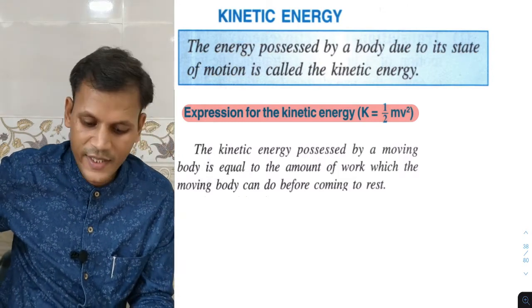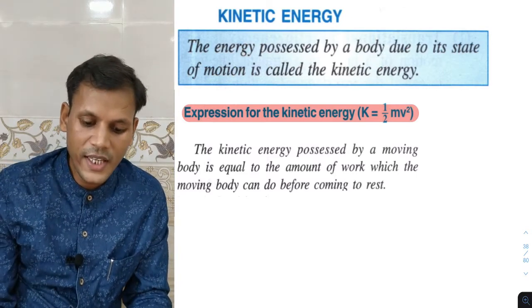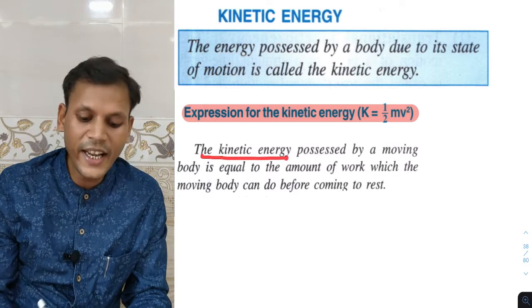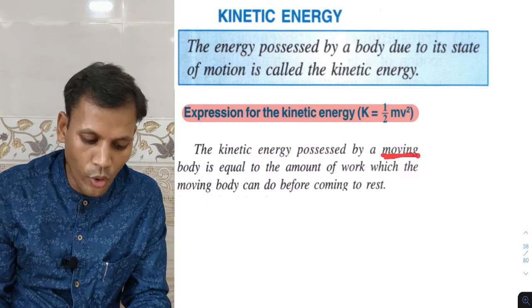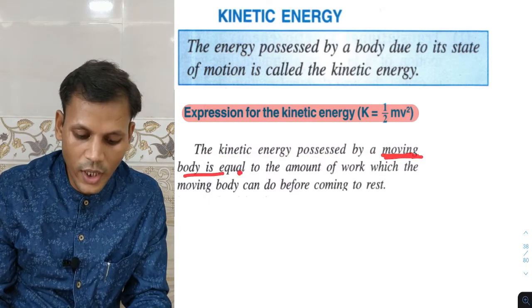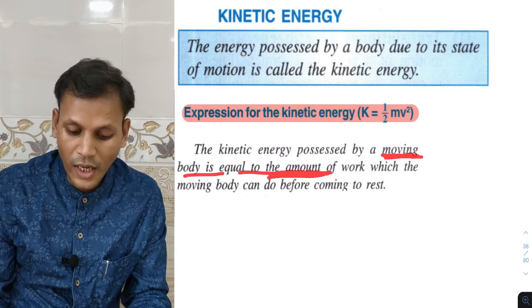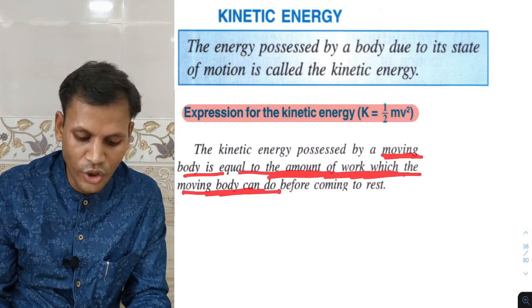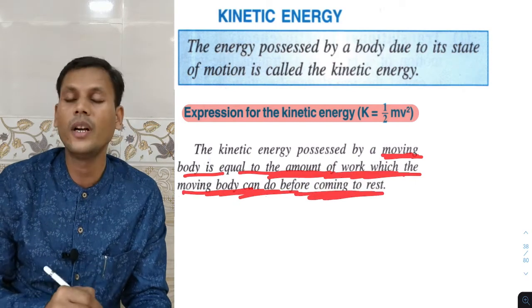So let us see what kinetic energy is. The kinetic energy possessed by a moving body is equal to the amount of work which the moving body can do before coming to rest.